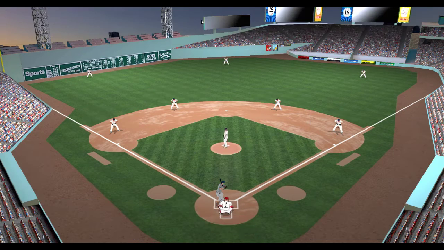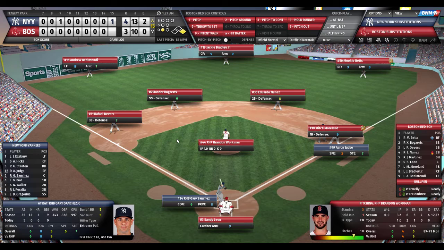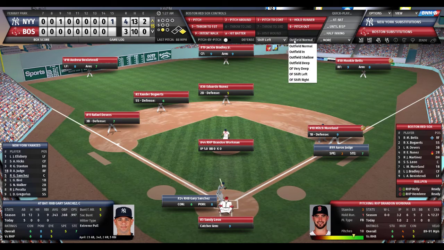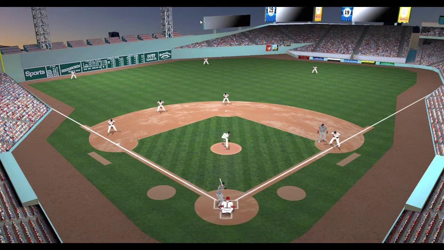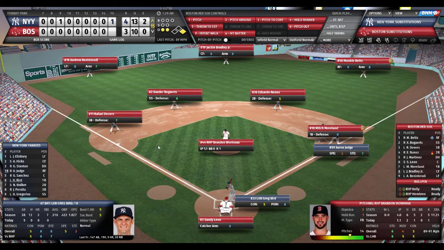Here's the pitch to Judge. Judge goes up the middle and into left center field. So now the Red Sox will face Gary Sanchez, an extreme right-handed pull hitter. They'll shift left in the infield and left in the outfield. And the sounds of silence are deafening here at Fenway Park. There were a few boos, obviously, after the home run. Kelly and Hembree are ready. This will probably be the last batter for Workman. He deals to Sanchez. Strikes him out. Sanchez doesn't get the bat off his shoulder, so two outs.